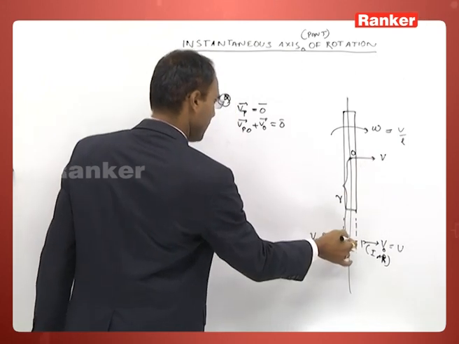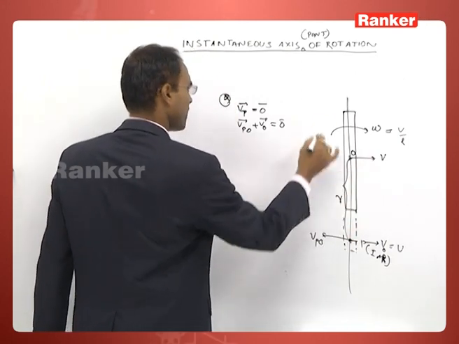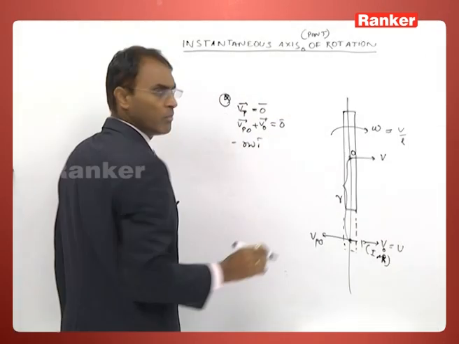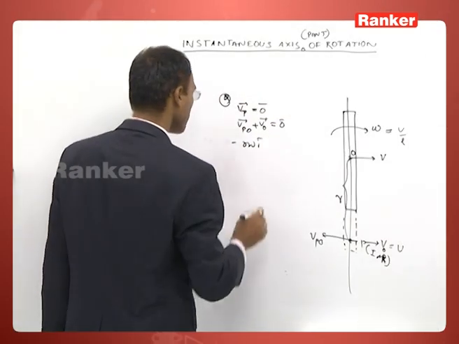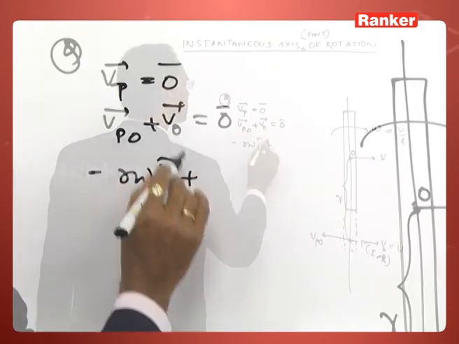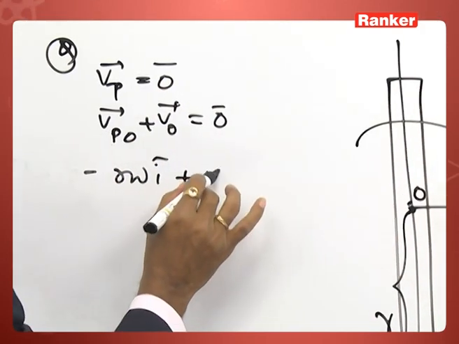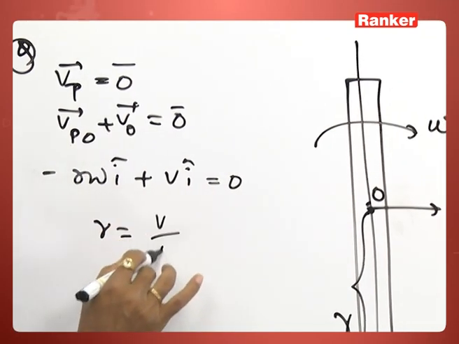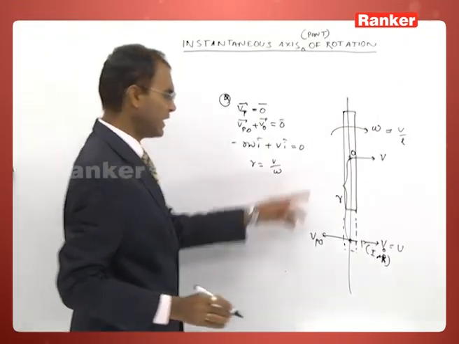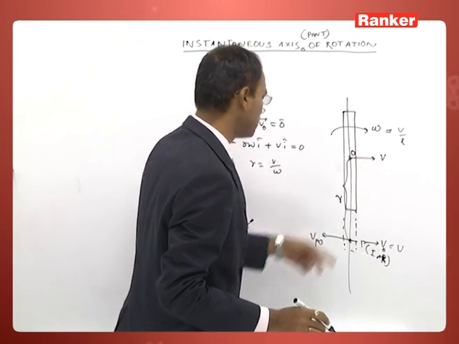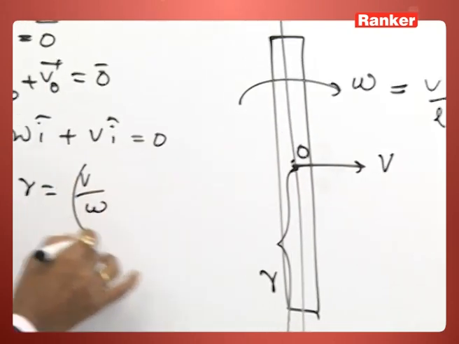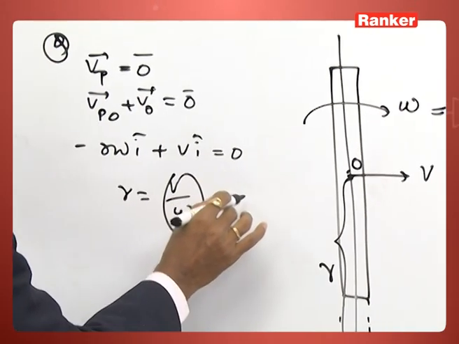Vpo, this point P moves with respect to O in this direction because it spins in this way, that's equal to minus r omega in backward direction plus velocity of O, V i cap, that's equal to 0. So the instant axis of rotation must be situated below this point on the perpendicular line at a distance of V upon omega.